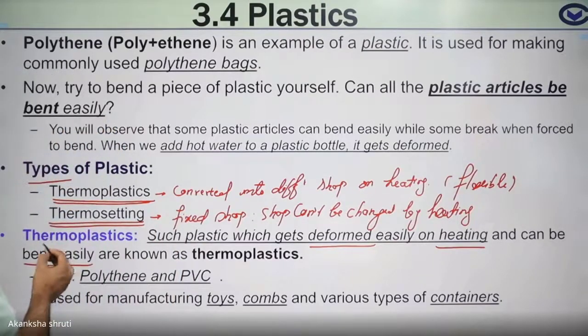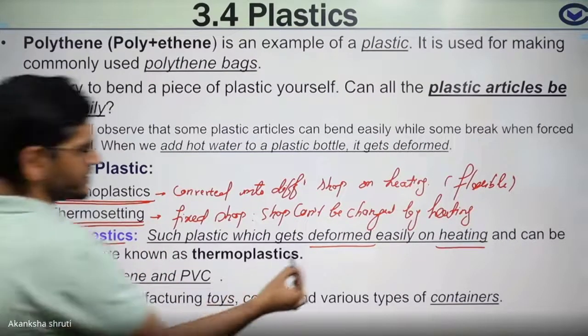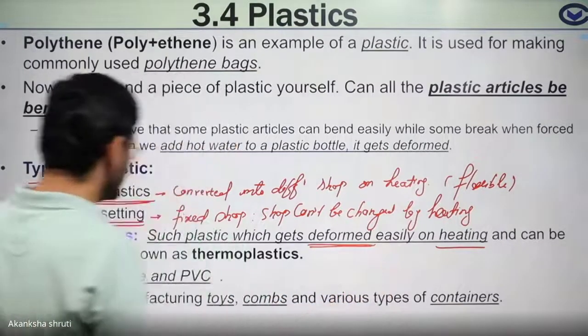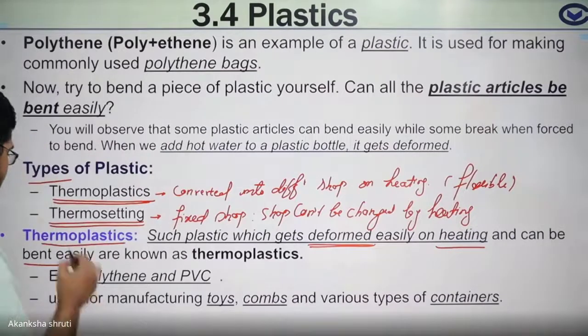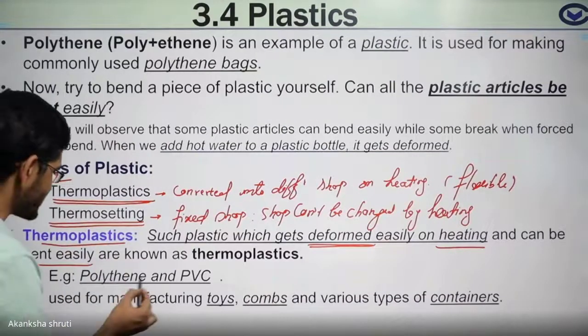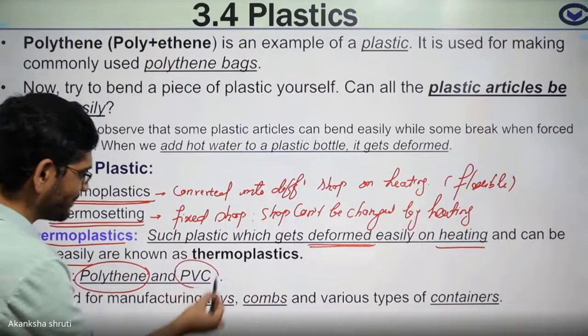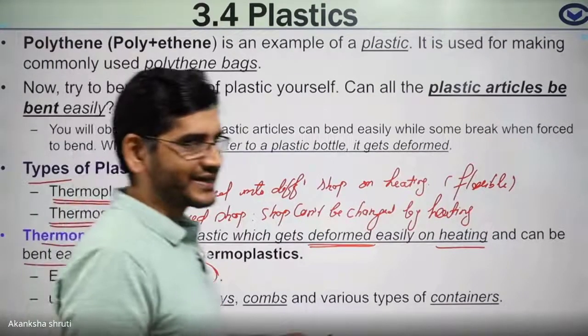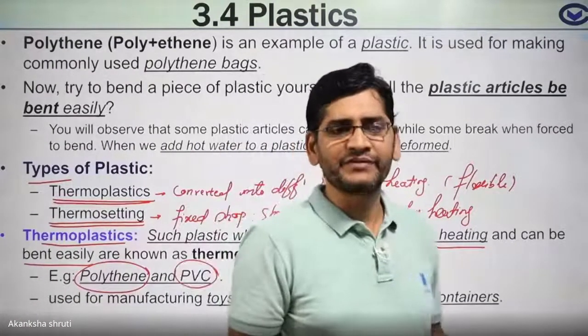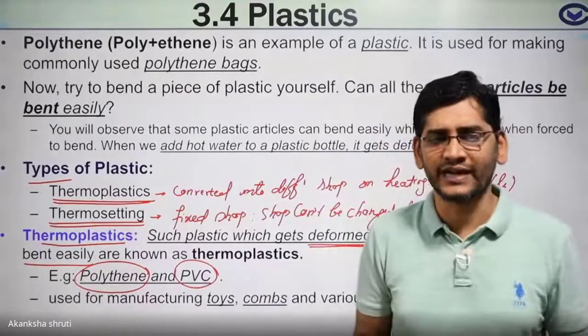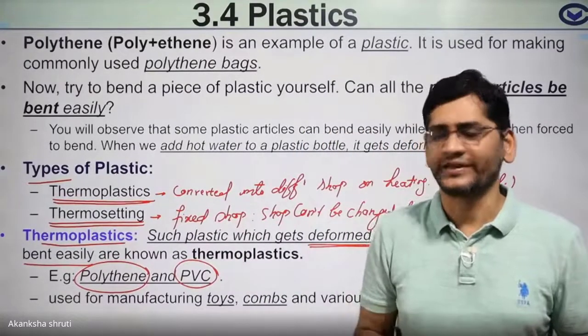Students, keep in mind, thermoplastic means their shape can be changed. Changing shape, called deformation, is possible. Examples of thermoplastic are polythene and PVC. The polythene bag that we are using, and PVC means polyvinyl chloride, that is also like the polythene one.